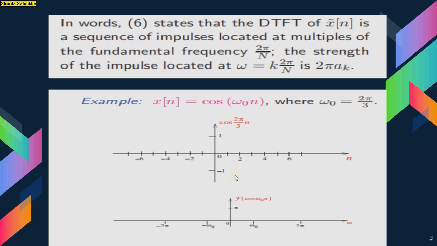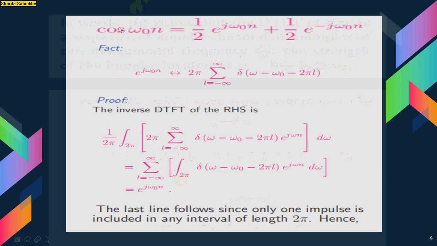For example, take x of n equal to cos of omega 0 n, where omega 0 is equal to 2 pi by 3. So you can locate cos of 2 pi by 3 n, which has amplitude from 1 to minus 1, and phase. That is the Fourier transform of cos of omega 0 n. So cos of omega 0 n is equal to 1 by 2 e raised to j omega 0 n plus 1 by 2 e raised to minus j omega 0 n